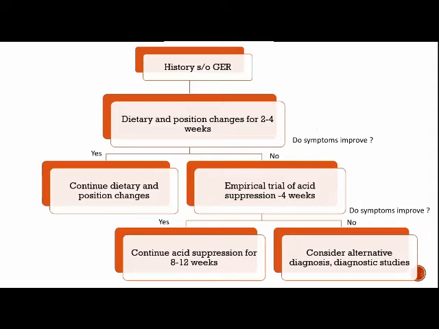After taking history which is suggestive of GER, initially we have to do dietary changes and positioning changes for 2 to 4 weeks. If there is improvement, continue dietary and positioning changes. If there is no improvement, start an empirical trial of acid suppression for 4 weeks. If there is improvement, continue acid suppression for 8 to 12 weeks. If there is no improvement, consider other diagnostic studies for other causes of pathological GERD.